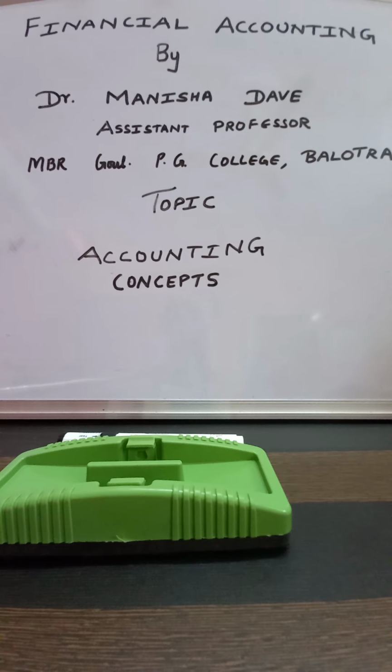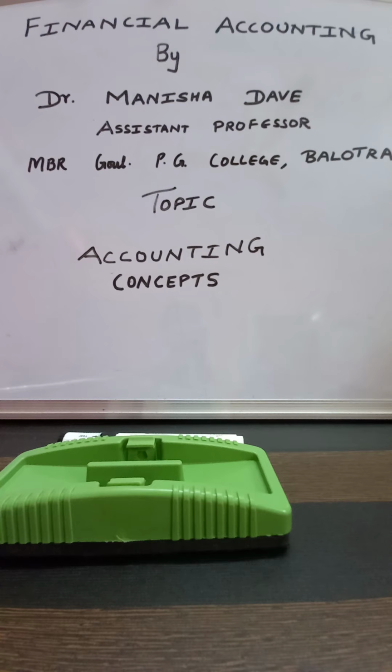It is true to say that matching concept finds its true expression in accrual basis. The matching concept implies that the revenue for the current year only should be matched with the expenses for current year. The expenses for the current year include the following.